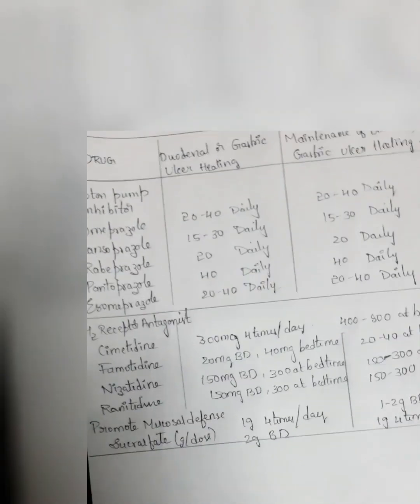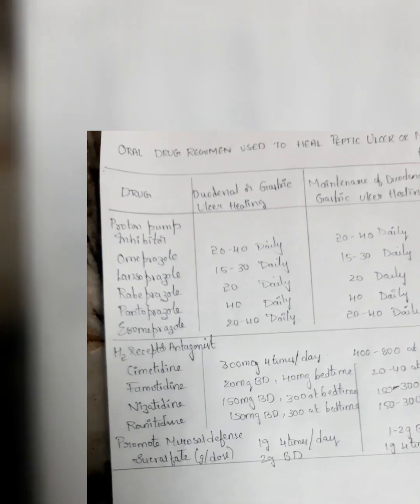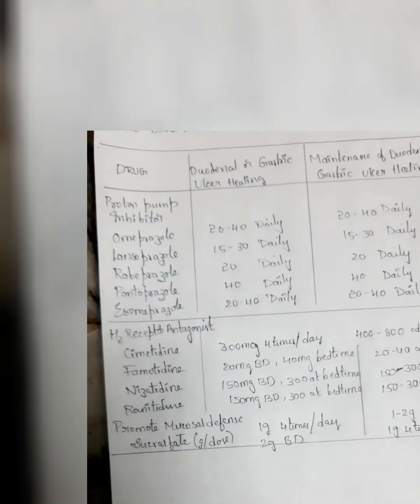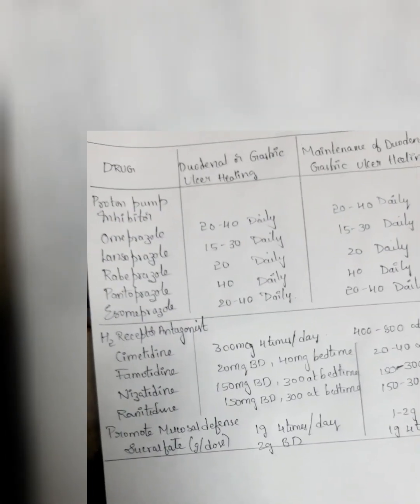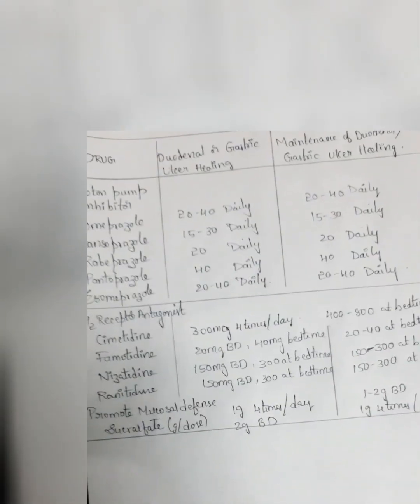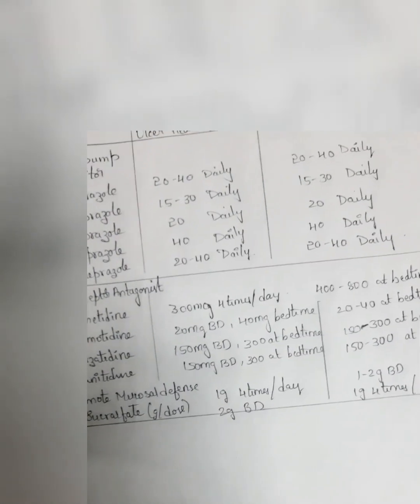Next, what is the maintenance therapy or the oral drug regimen to heal the ulcers? As I said, commonly used are proton pump inhibitors. The dosage as mentioned in this table for treating and for maintenance is usually the same dose. We will commonly use proton pump inhibitors and H2 receptor blockers to treat NSAID induced ulcers. As prophylactic therapy we will use these drugs, and for HP induced ulcers we will use antibiotics along with these drugs.